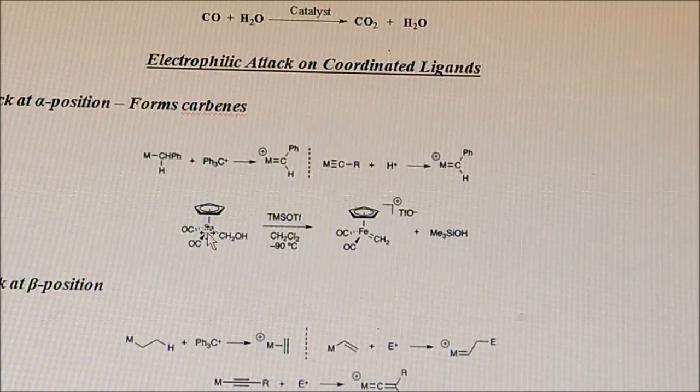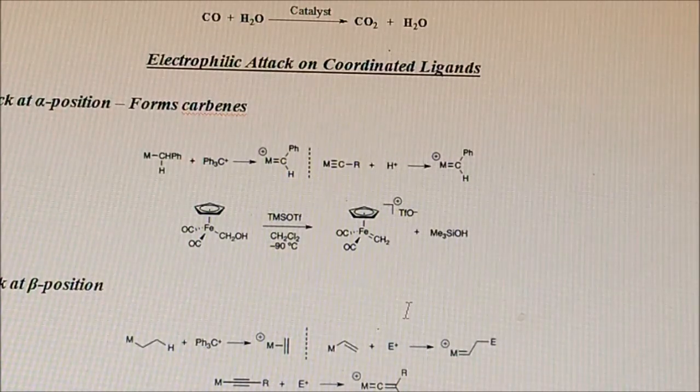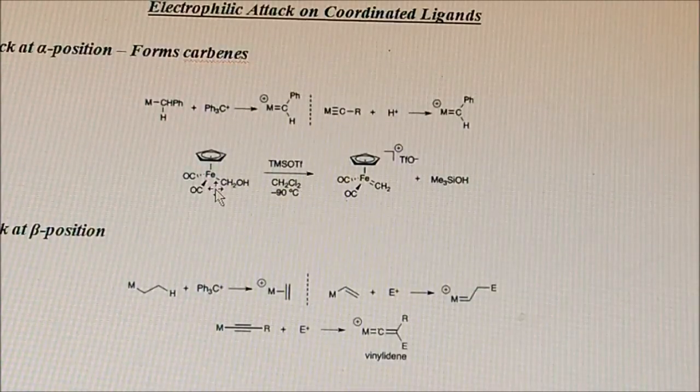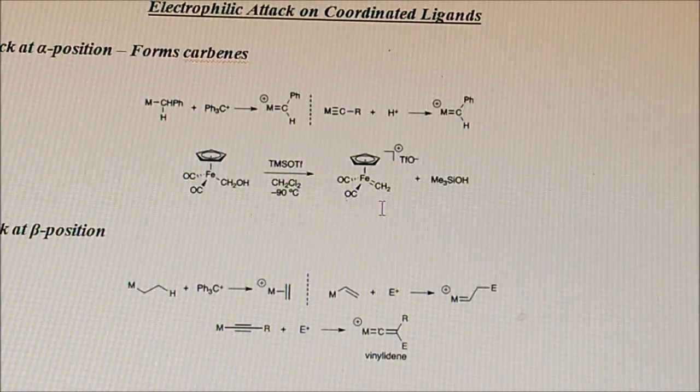Okay, here iron, then CH2OH. This carbon of CH2OH, which is directly attached to the central metal atom, will be given the alpha position. So if this position is named the alpha position, then using these reagents it will undergo electrophilic attack.